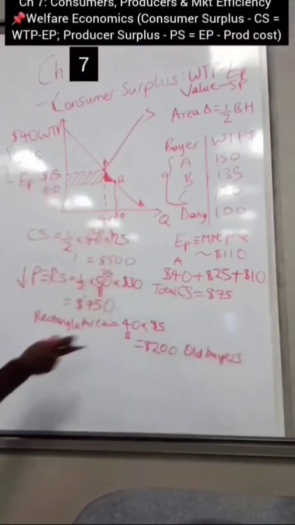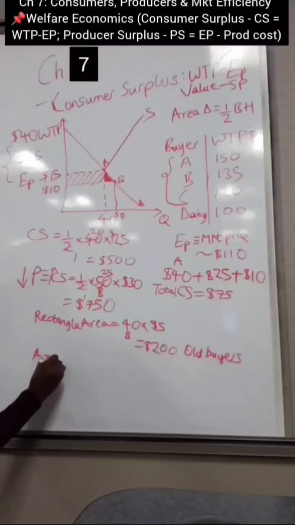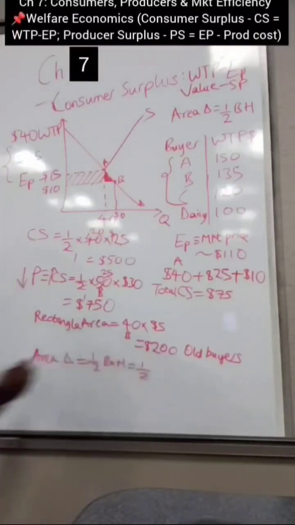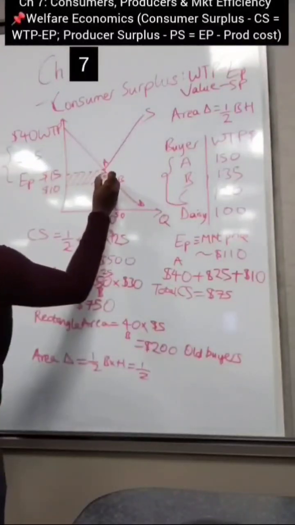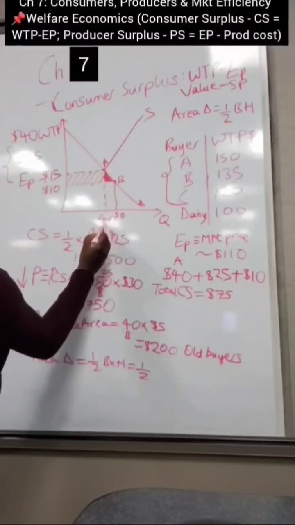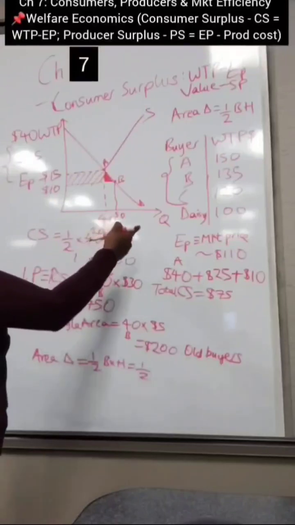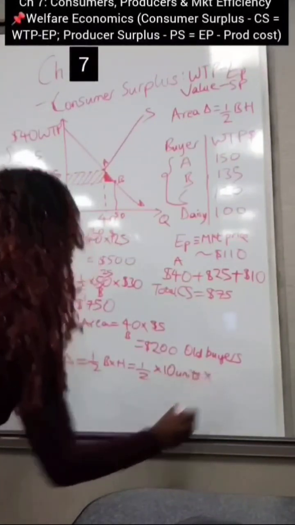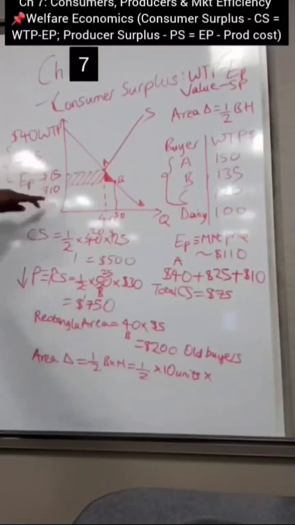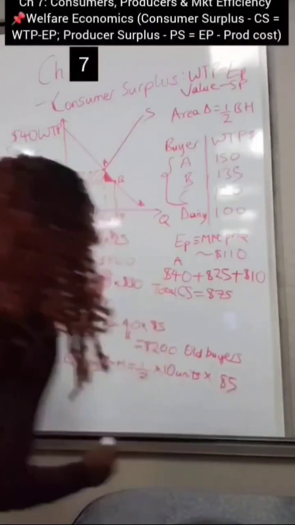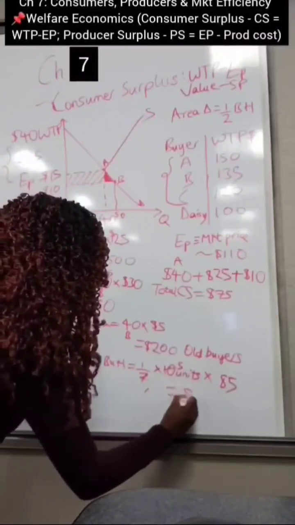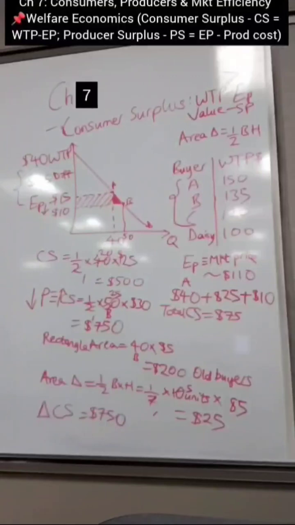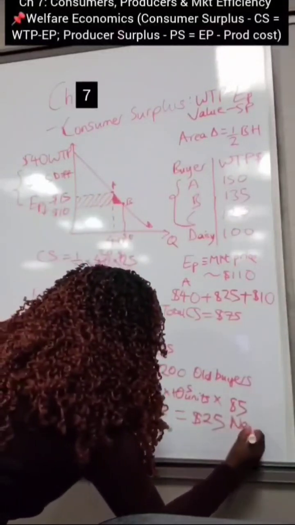Now, how about those that are due to the new buyers? That is going to be, again, the area of a triangle, which is half base times height. This shaded portion is a small triangle, and the difference in the base is 50 units minus 40 units, right? That is how much extra is being demanded as a result of the drop in price, so that is 10 units. And then how about the height? The height is the difference of $15 minus $10, so that is $5. That is going to give you $25 due to the influx of new buyers, right?